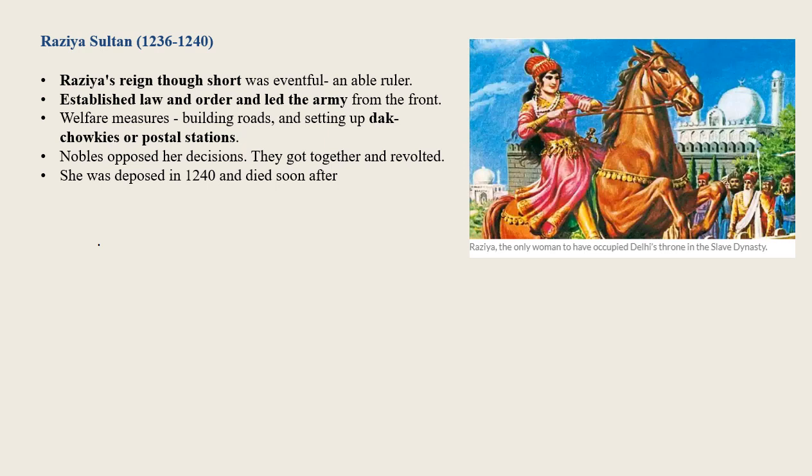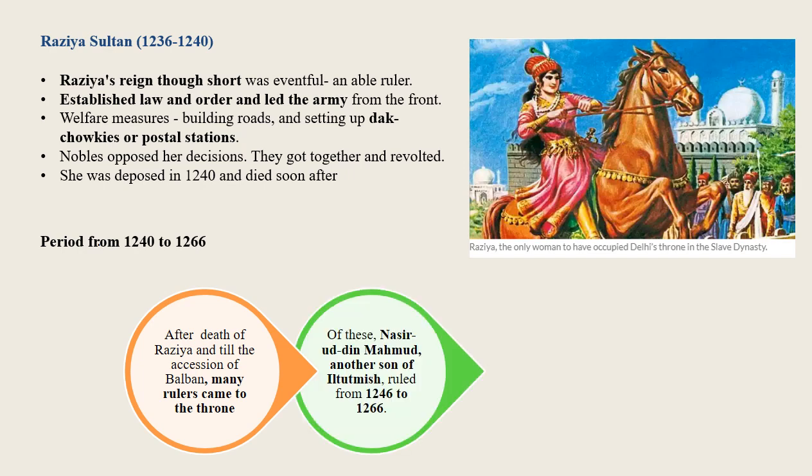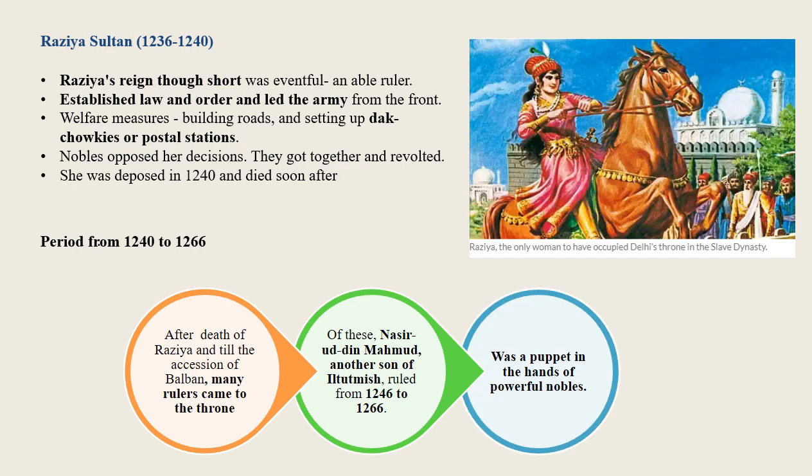So after Razia, the period from 1240 to 1266. After the death of Razia until the accession of Balban, many rulers came to the throne. Of these, Nasruddin Muhammad, another son of Iltutmish, ruled from 1246 to 1266. He was a puppet in the hands of powerful nobles.